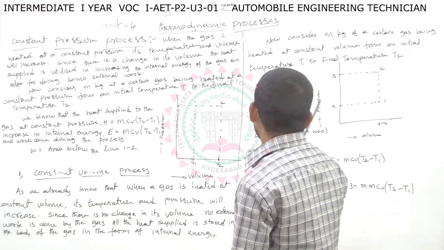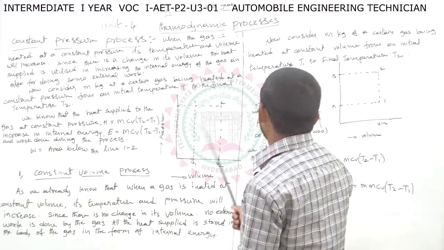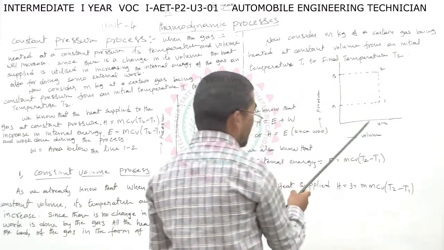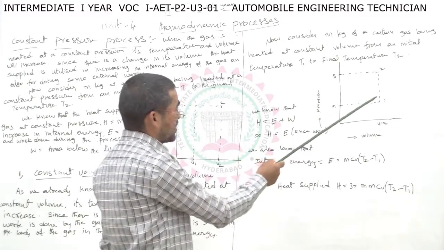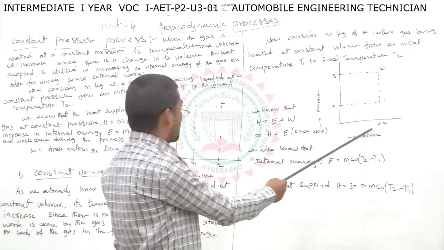So in constant volume, volume is constant, and pressure and temperature increase.